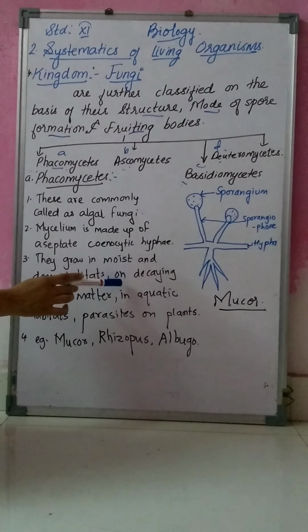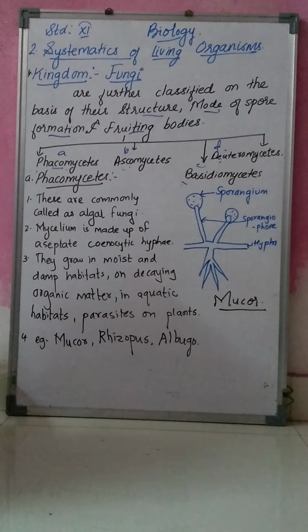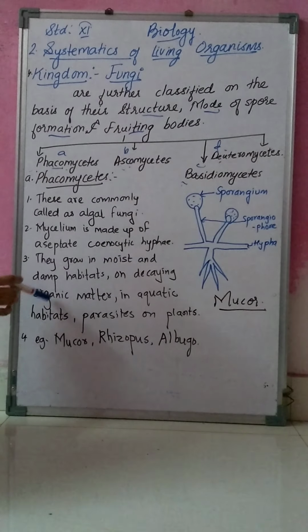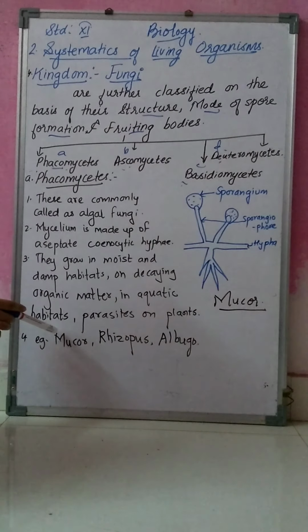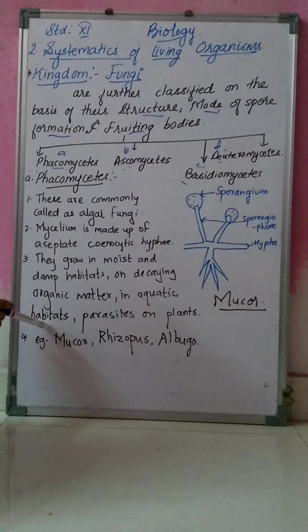Then they are found on decaying organic matter. Decaying means dead organic matter. They are also found in aquatic habitats, that is, in water.